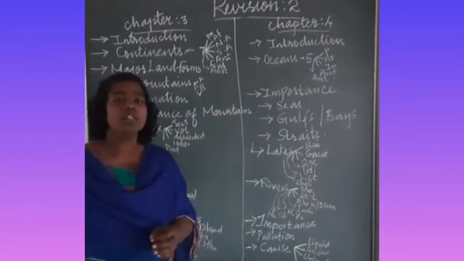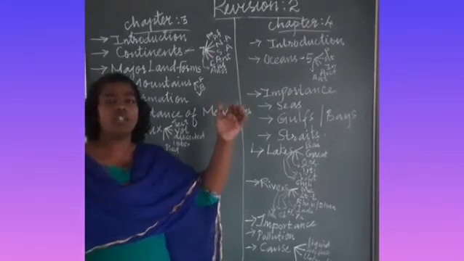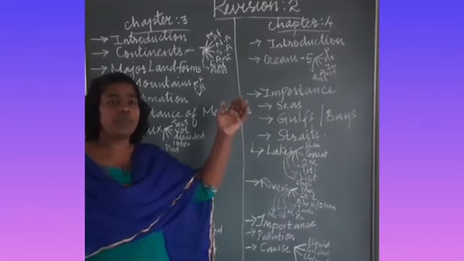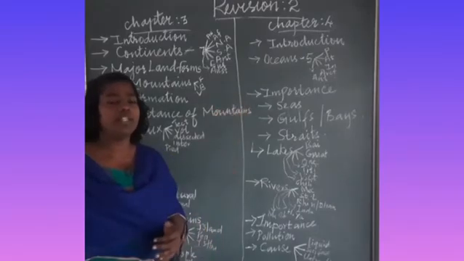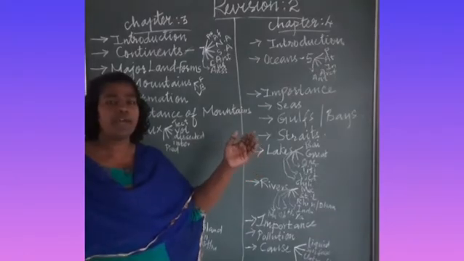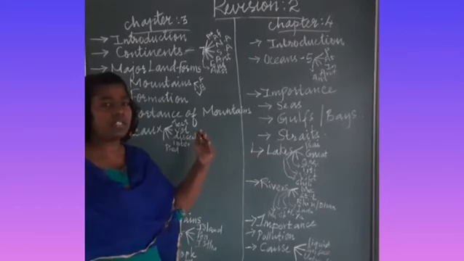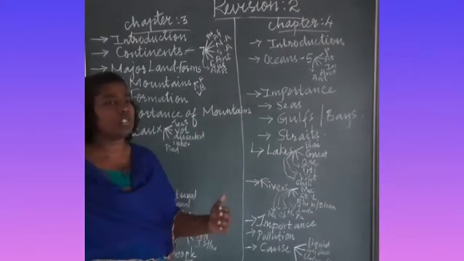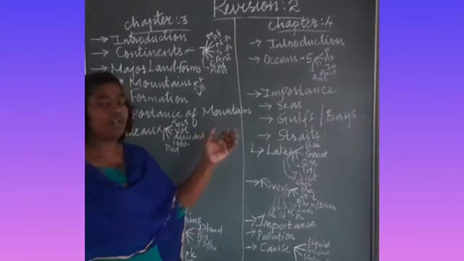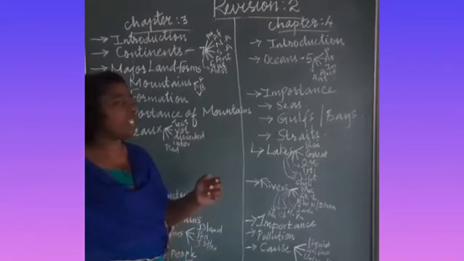It is called the Sahara Desert. And Africa in the north is separated from Europe by the Mediterranean Sea. In the eastern part of Africa, we can find the Indian Ocean, in the west the Atlantic Ocean, and in the south the Southern Ocean. So these oceans surround the continent called Africa.